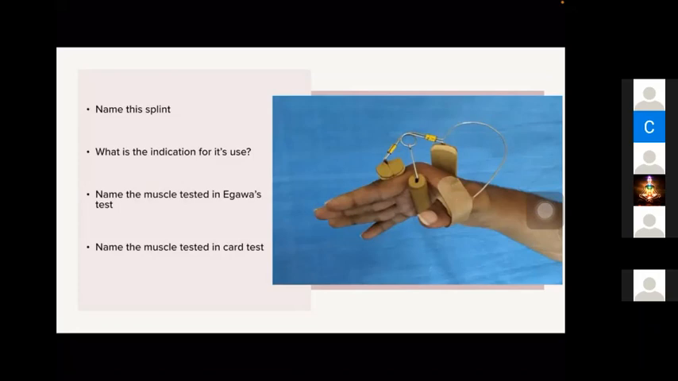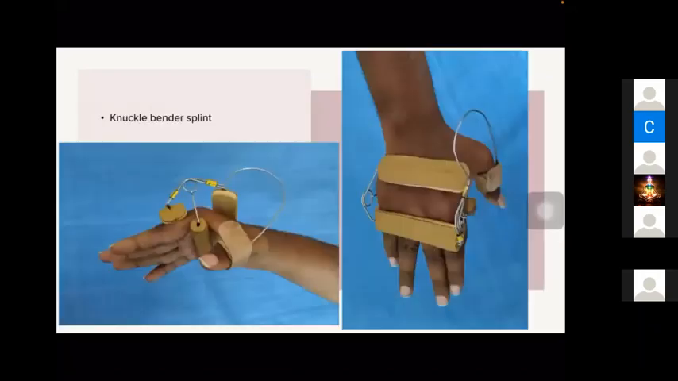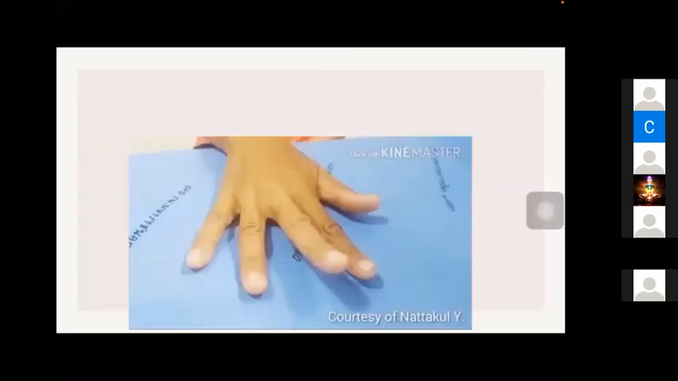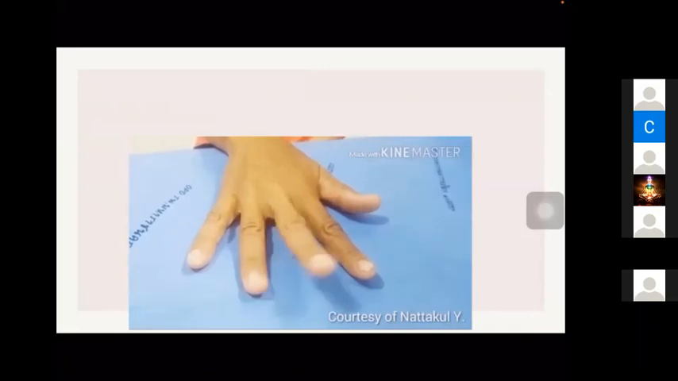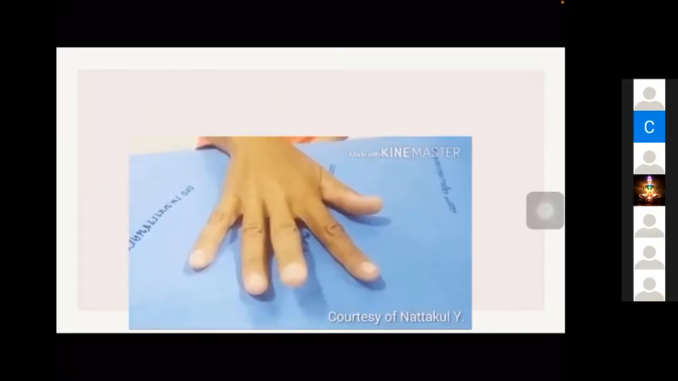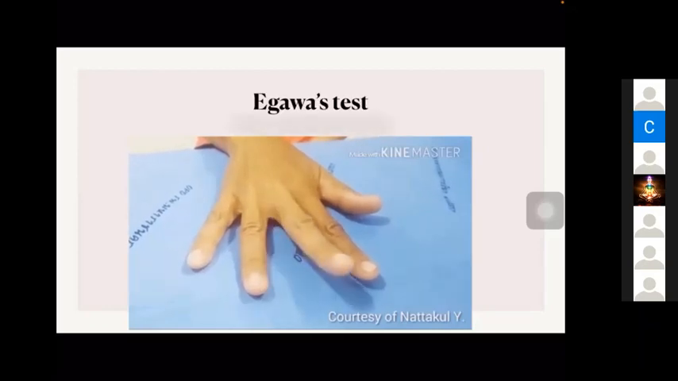Name the muscle we are testing in Egawa's test. We keep the hand over a table and ask the patient to move the middle finger sideways. Which muscle are we testing here? Dorsal interossei. Yes, the dorsal interossei of the middle finger we are testing.